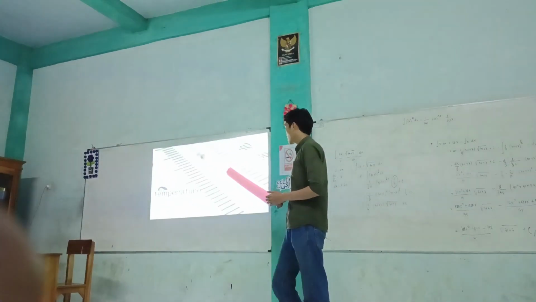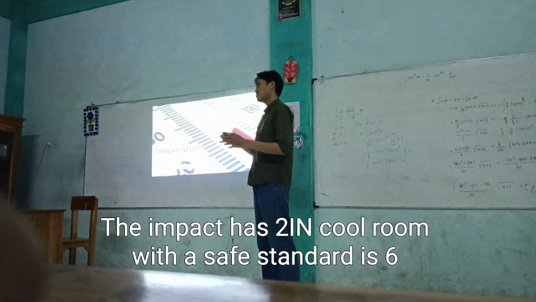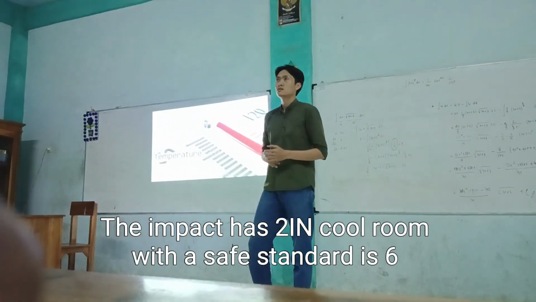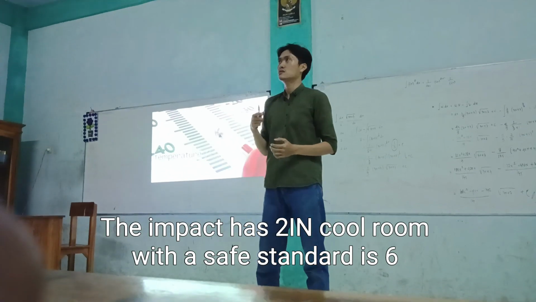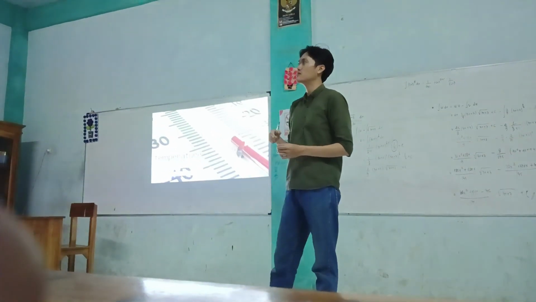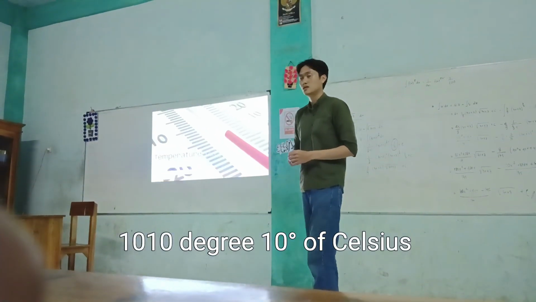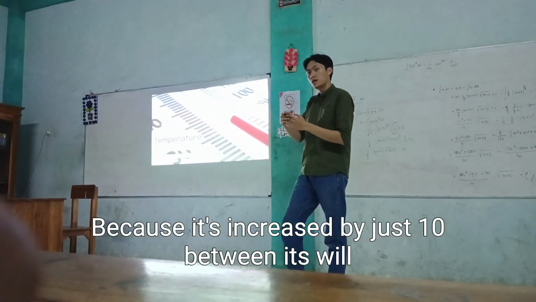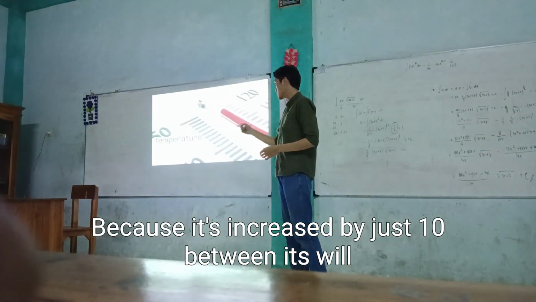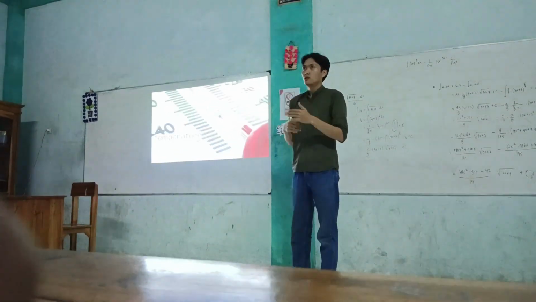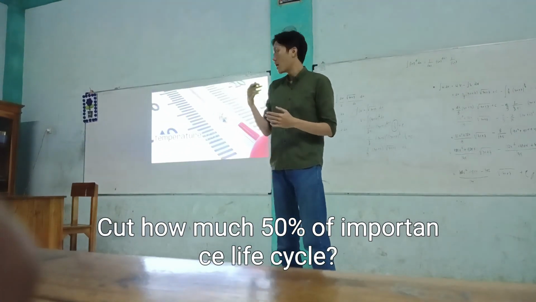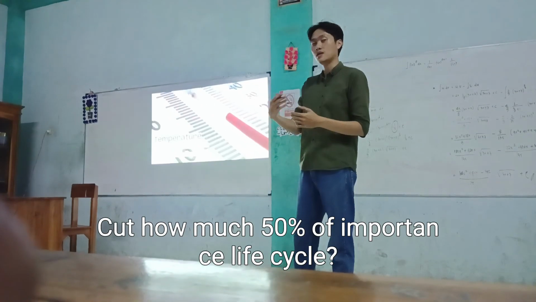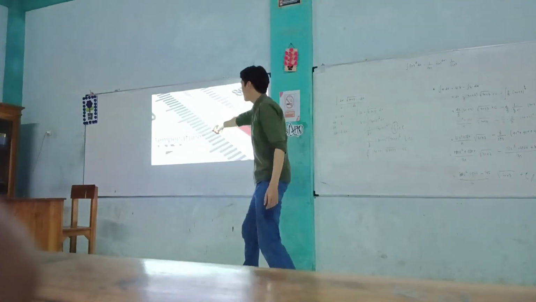So the inverter has to be in a cool room with AC at standard 25 degrees Celsius. Because if it increases by just 10 degrees, it will cut almost 50% of the inverter's life cycle. Okay, next, temperature.